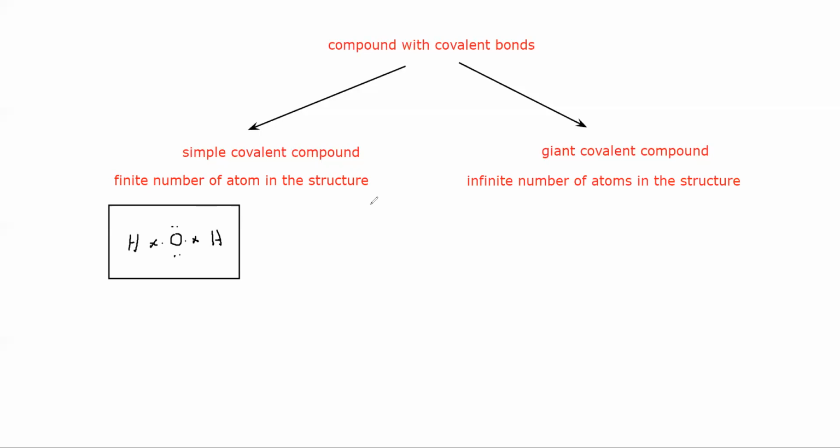But if you have an infinite number of atoms, for example, if I draw the structure of diamond, it contains carbon atoms, but millions or trillions of carbon atoms in the structure. Carbon can form 4 bonds, so each carbon forms 4 bonds.